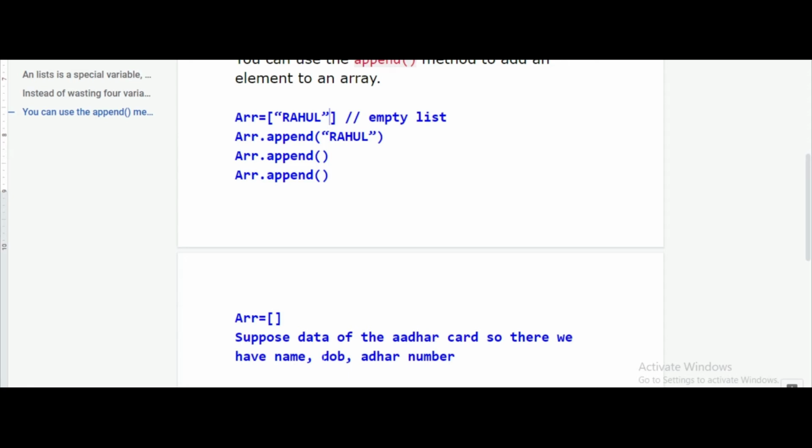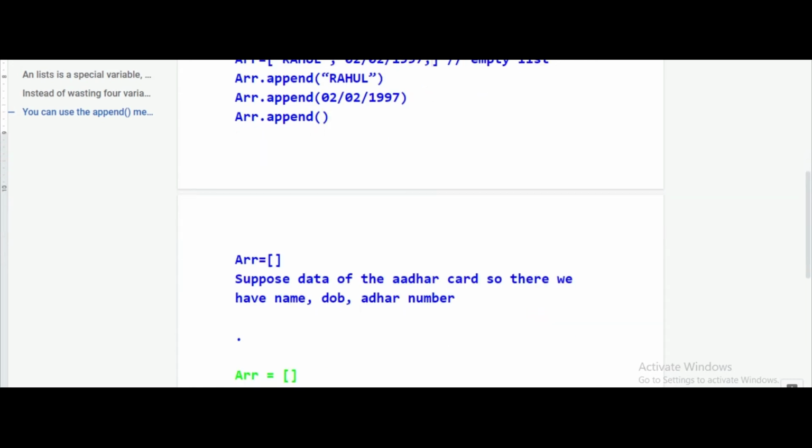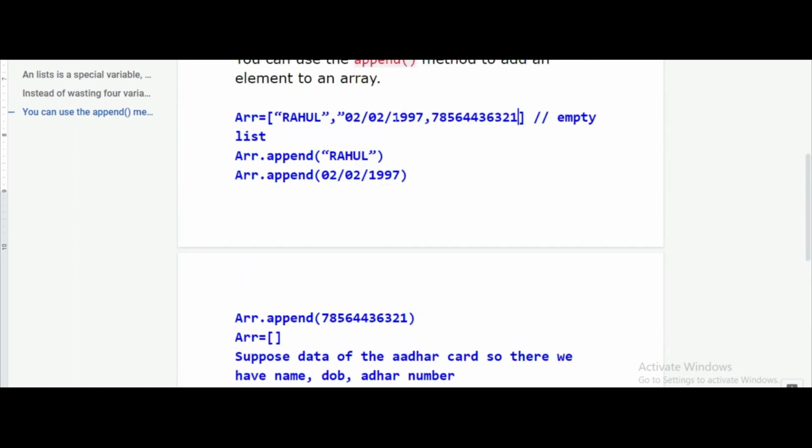Now our second requirement is date of birth. So, for example, Rahul's date of birth is this. Again, I call the array using the dot operator with append, and inside the append we send the value. Once I execute this command, it will store this value also. Now we have to input the Aadhaar number. So again we call the array using the dot operator, use the append method, and inside it we put the number. For example, I am using this one for the Aadhaar. So here we populated all the values.